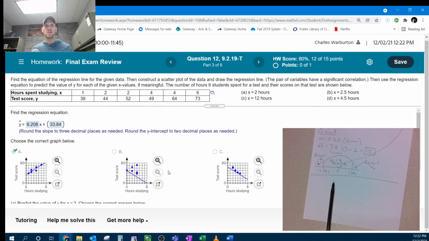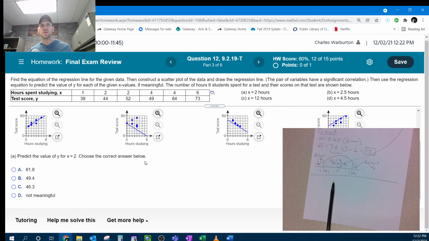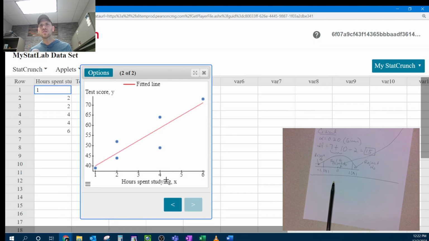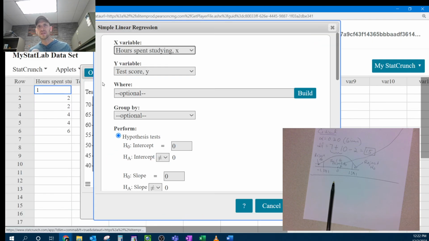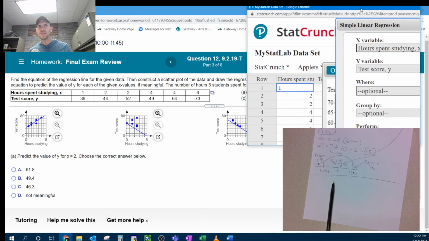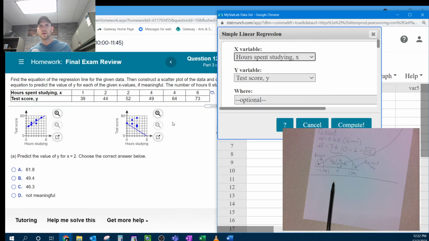And now I can use that equation and plug in my values. Now be careful, make sure that your values are within the range. So first they have you plug in a 2. When you plug a 2 into that equation, you can plug that into your calculator. StatCrunch does allow you to do this fairly easily. Let me show you how.